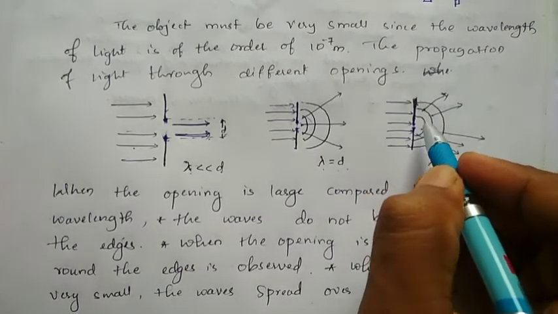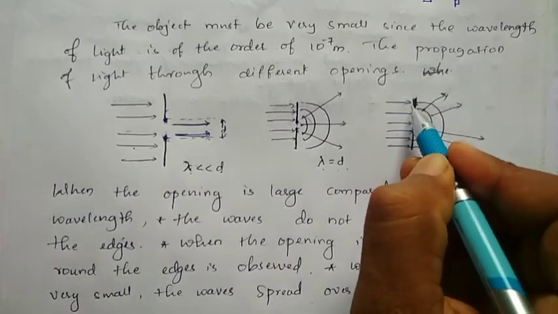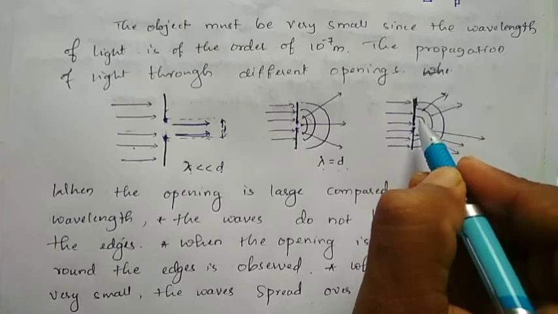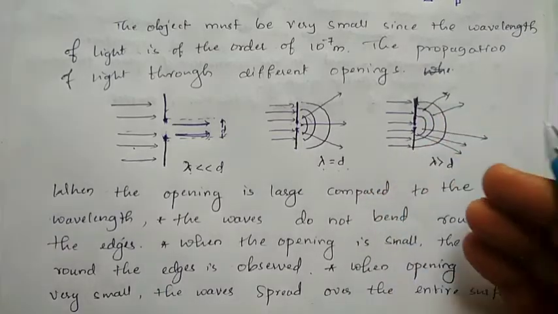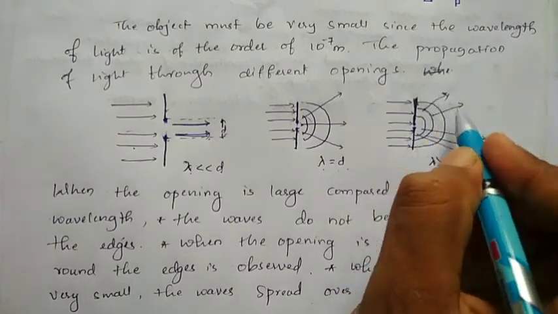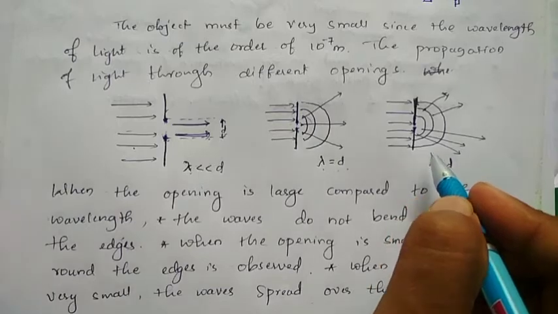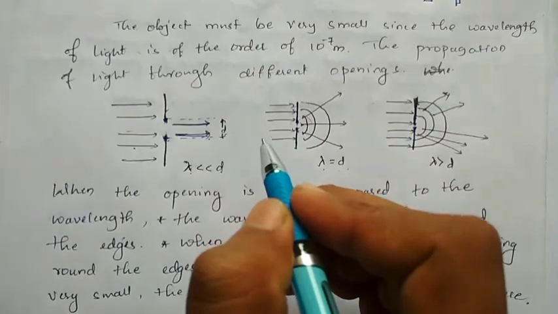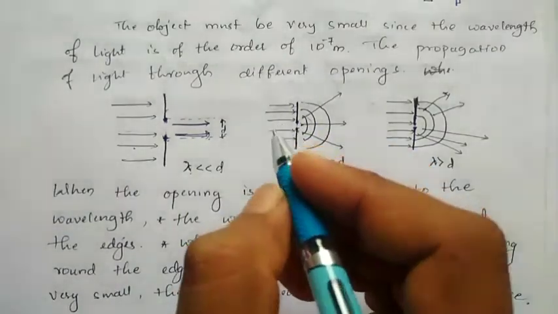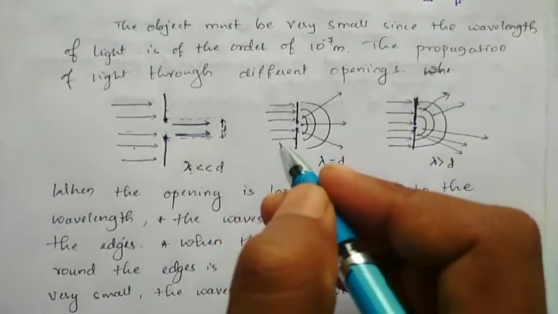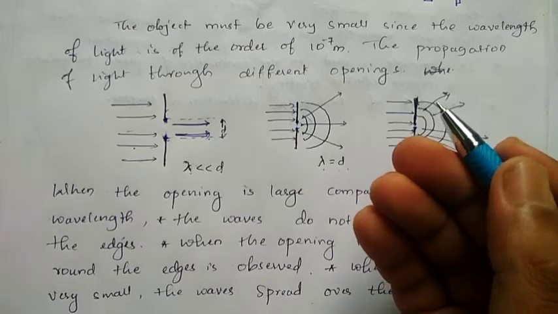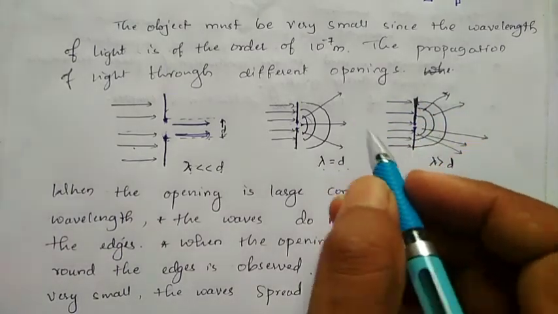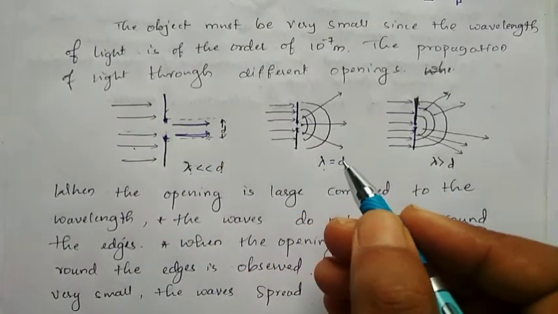So it will be diffracted on the surface of the obstacle. It will be completely diffracted or spread on this surface. So it means that when the light waves have a greater wavelength, at that time it takes more diffraction. This is the main phenomenon of diffraction.